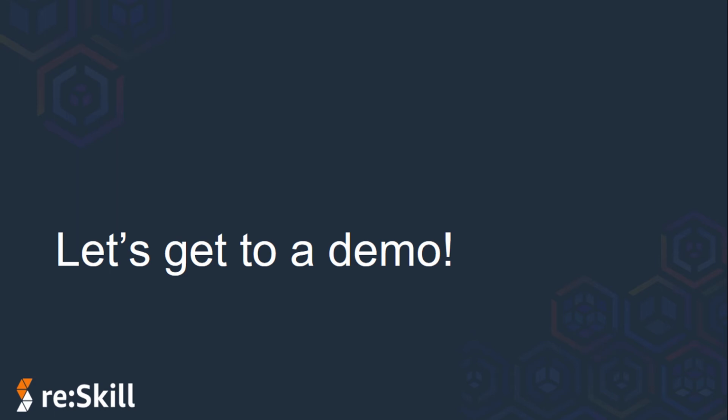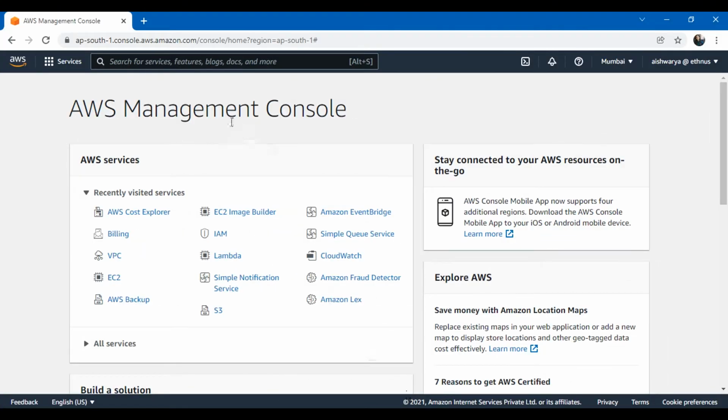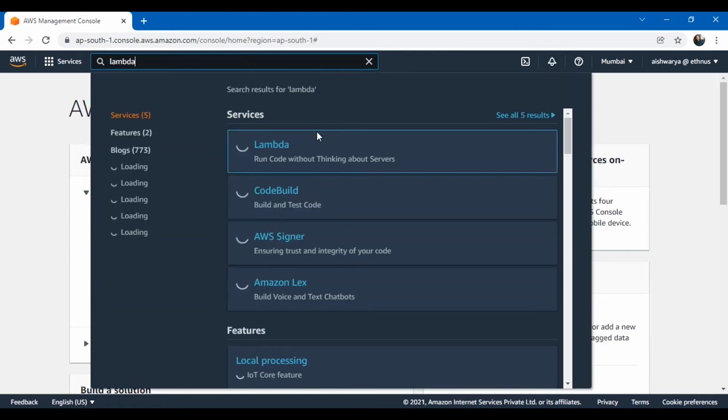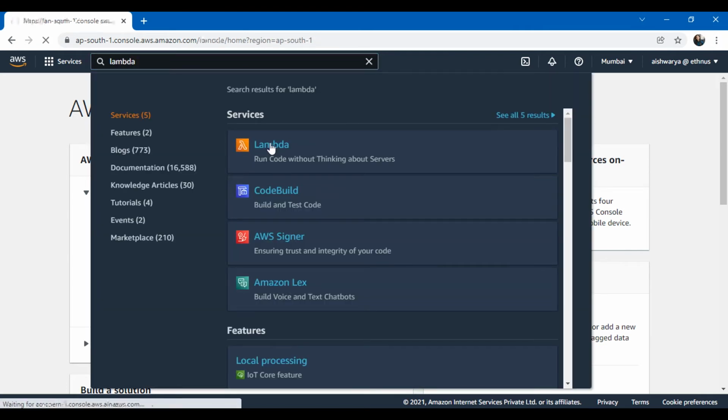So let's go to the AWS console and start the demo for Lambda. So here we go. First, what we have to do is just go to Lambda and we will create a Lambda function in this.